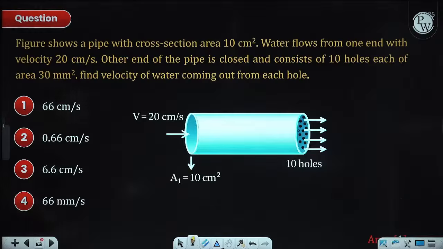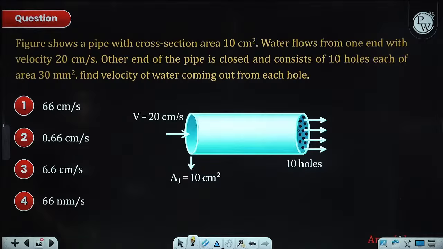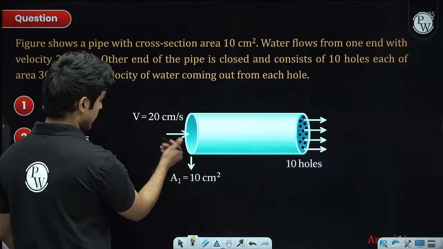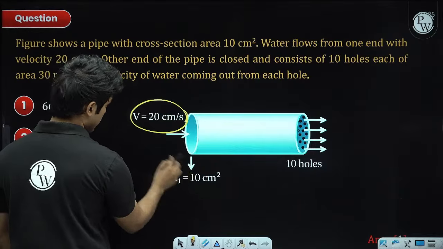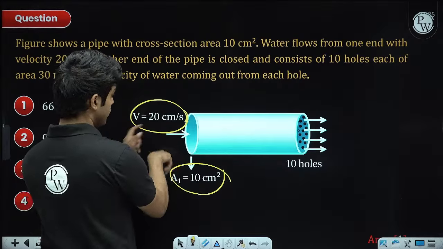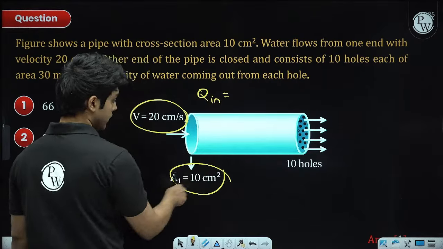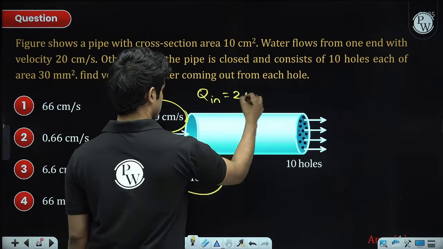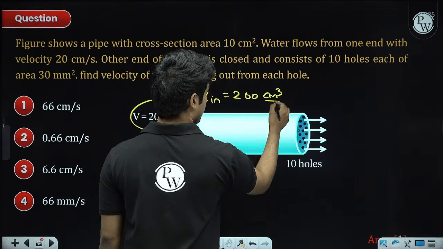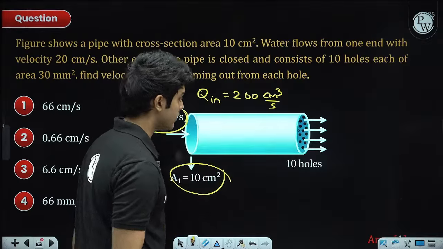Next is a continuity equation problem. Through a pipe, at the inlet we have velocity 20 centimeters per second and area 10 centimeters square. Multiply them together to get the flow rate. Inlet flow rate is 20 into 10, 200 centimeter cube per second, so 200 ml per second is the water flowing in.